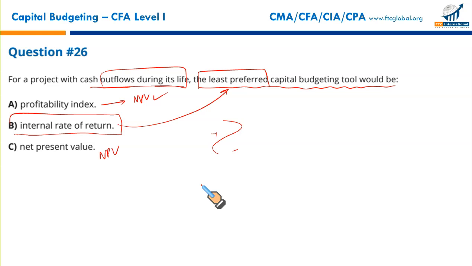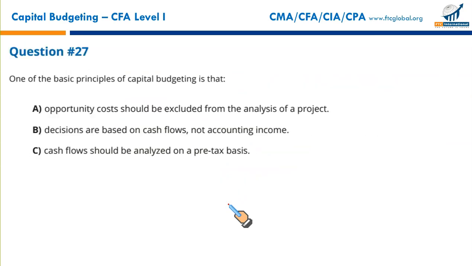You will end up in a situation called the multiple IRR dilemma. We'll have many IRRs and you won't know what to do. That is studied later on in a concept called MIRR, modified internal rate of return, but that's not the agenda for today. So B is the right answer. Moving on to the next question.